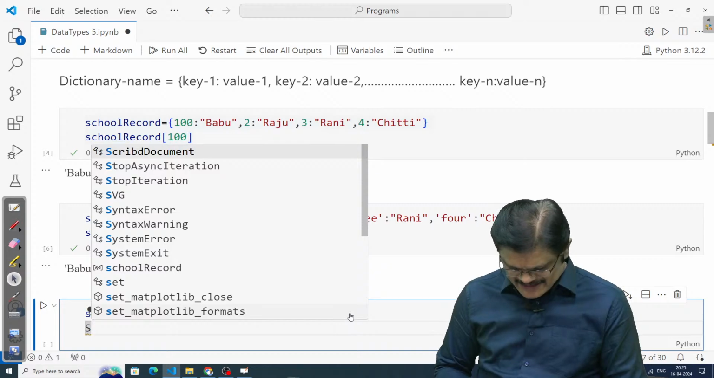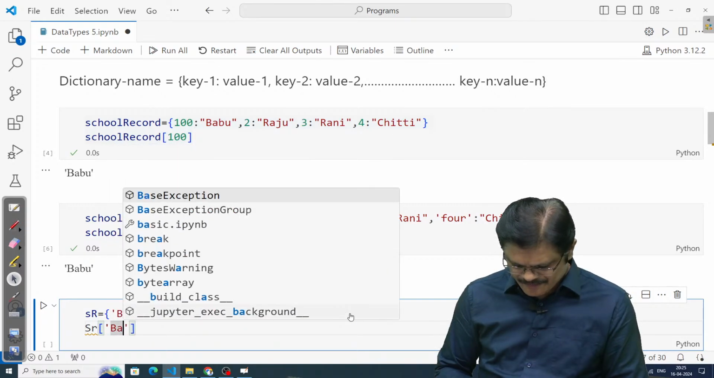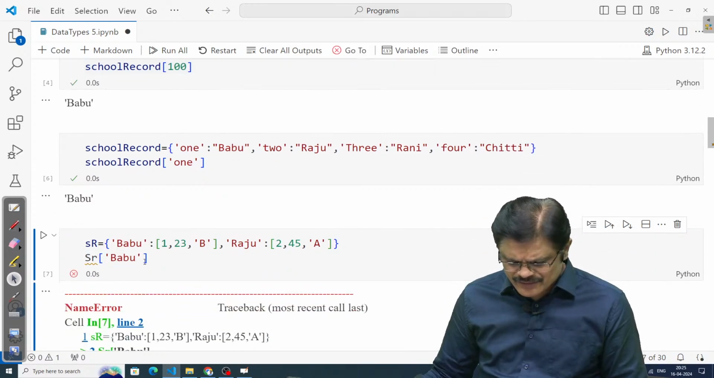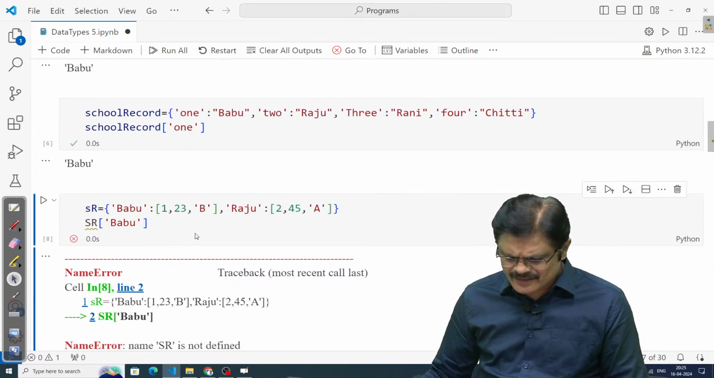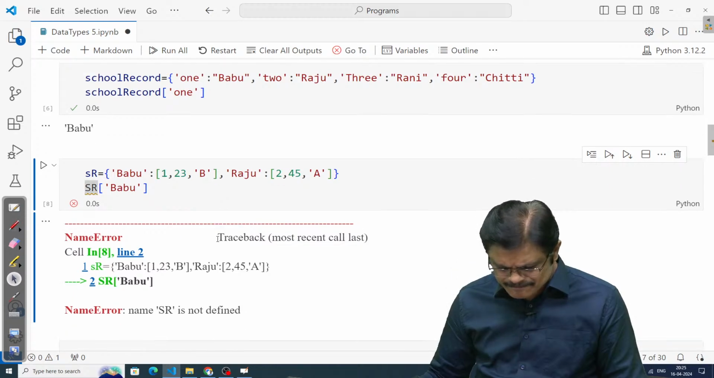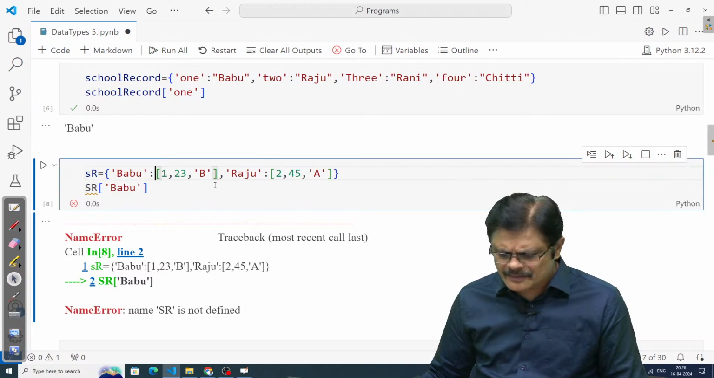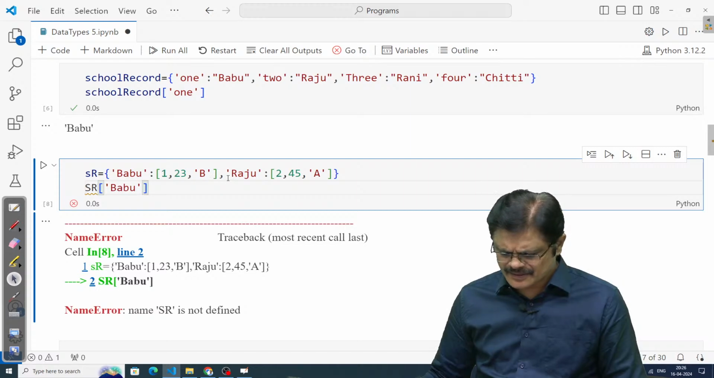So now what happened? SR. Now what is it? The string, that is key. Key here is Babu. So if you access, what happened? You are going to get, okay, sorry, this should be capital R. This should be capital R. There is some mistake. We made some mistake in this. Okay, what is the mistake? Let us check this. 245A. No mistake.